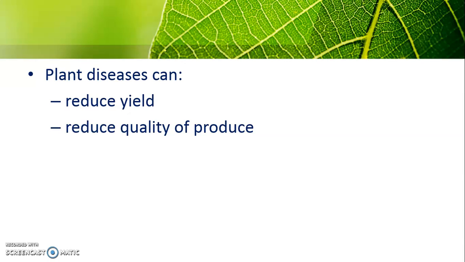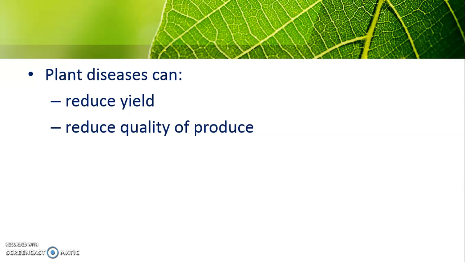For example, when we have a rice plantation, the yield usually may be 1,000 kilo. But because of the disease, it reduces significantly to maybe 500 kilo only. That's what plant diseases can do in terms of reducing the yield. Besides reducing the yield, it can also reduce the quality of the produce.